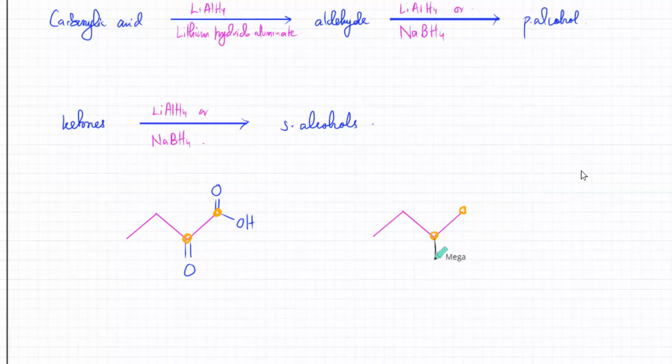So this one will have an OH. This one is automatically a primary alcohol, because the carbon chain is bonded on just one side. This other one is automatically a secondary alcohol. So don't worry about what type of alcohol is going to be formed. Just turn them back into OH groups.